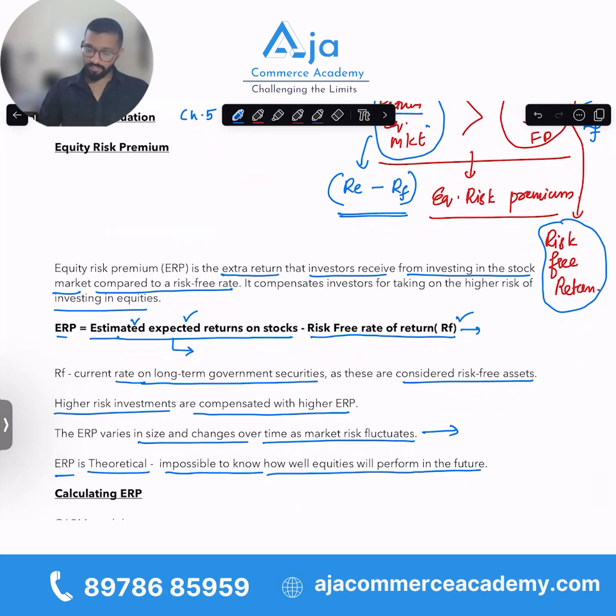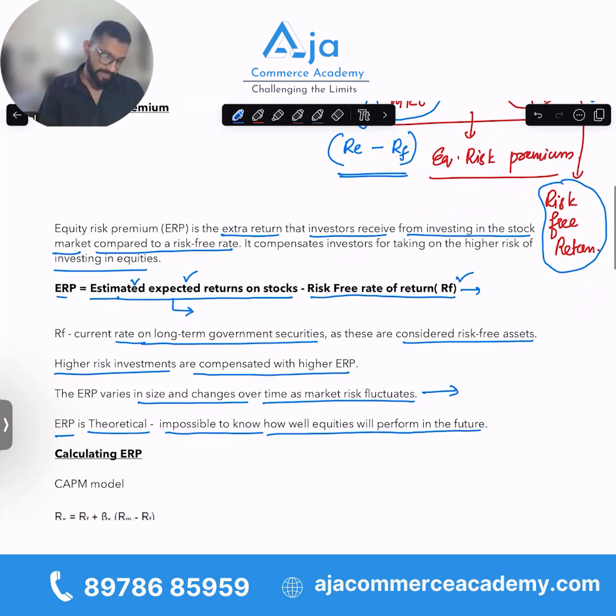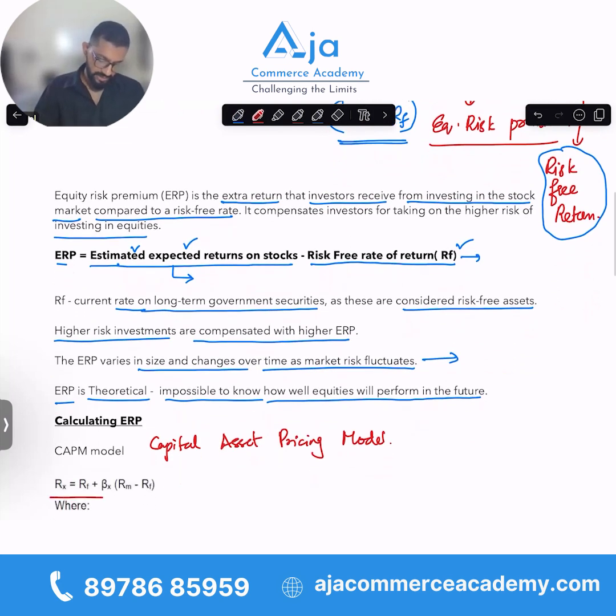Now let us come to computing ERP. To calculate ERP, we can use CAPM, the capital asset pricing model. The formula for the CAPM model is given here. Now, the CAPM model will be dealt with in detail in other chapters. For now, let us only focus on this formula and try to understand it, because this will be used for computing ERP. Otherwise, CAPM will definitely be discussed in detail in other chapters.